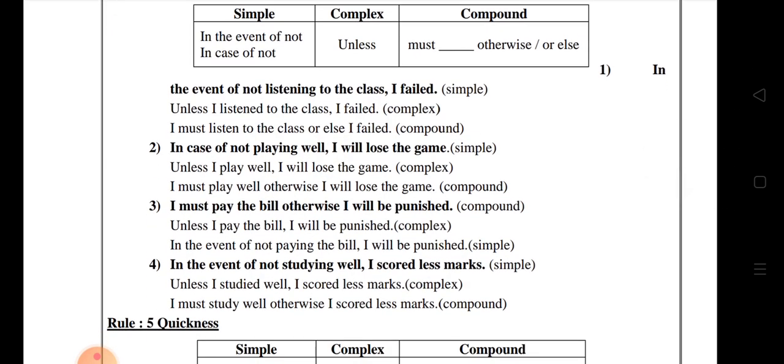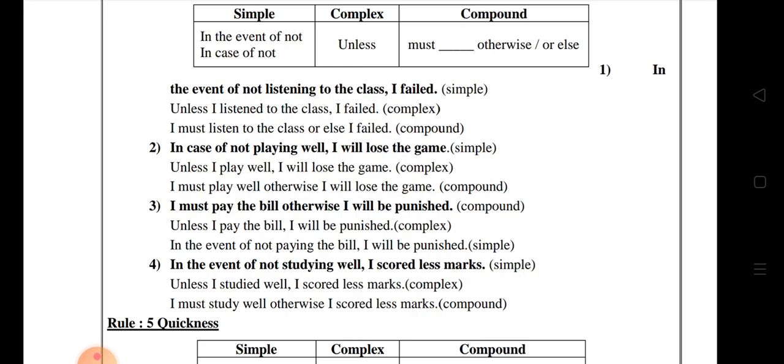In the first sentence they didn't give the numbers and also they started with the event of, but we have to write in the event of. Just change it in your material. In the event of not listening to the class, I failed. So the complex: unless I listen to the class, I failed.